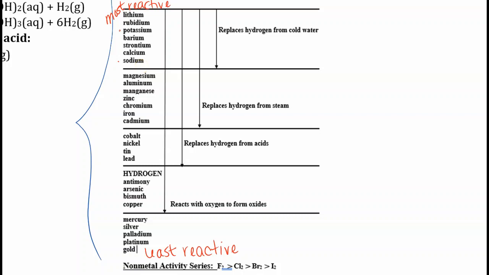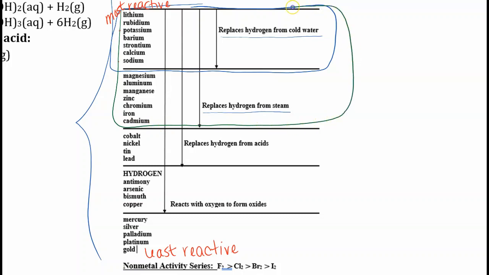Also on this chart, you can find who will replace hydrogen from water, and specifically, is it cold water or steam? All of these will replace hydrogen from cold water. In addition to the originals, you can add another group.